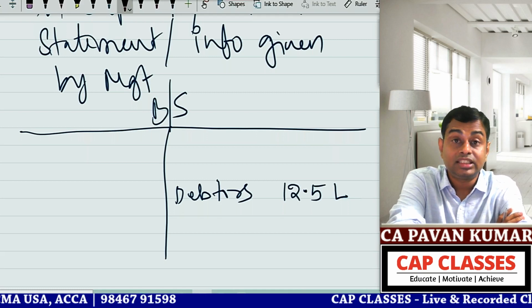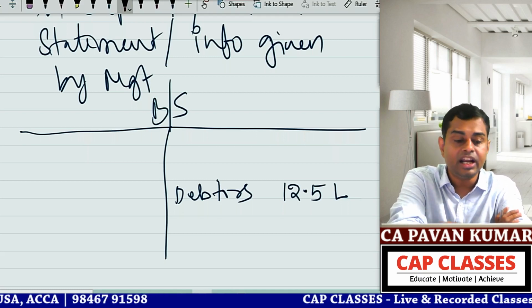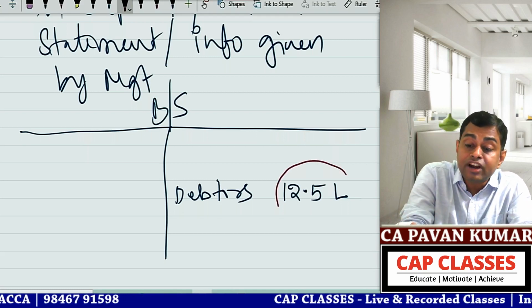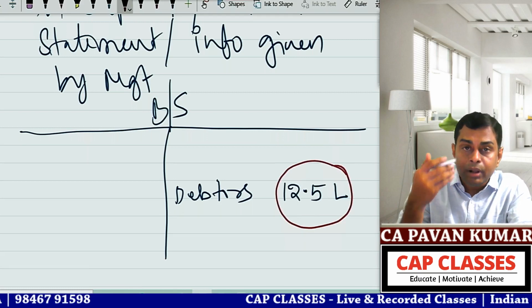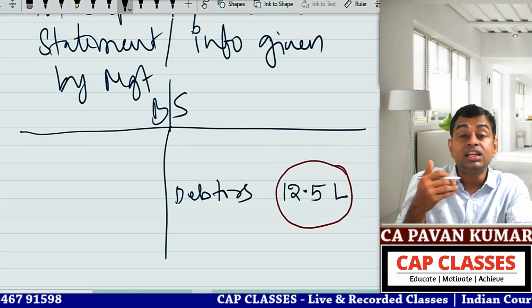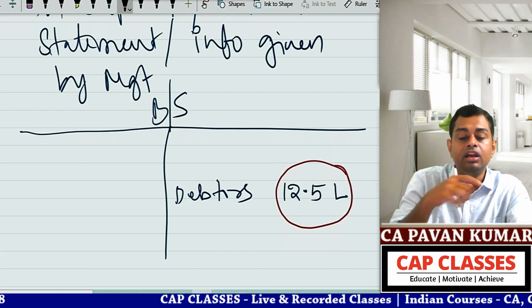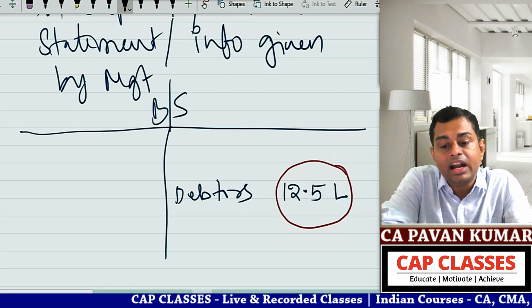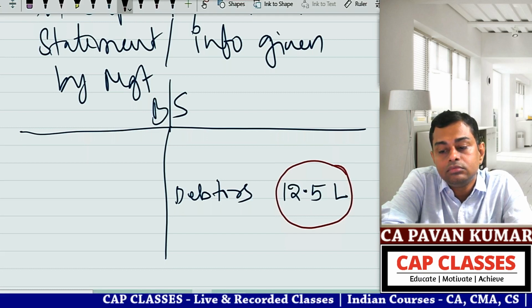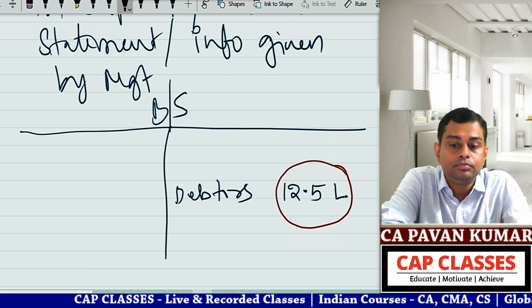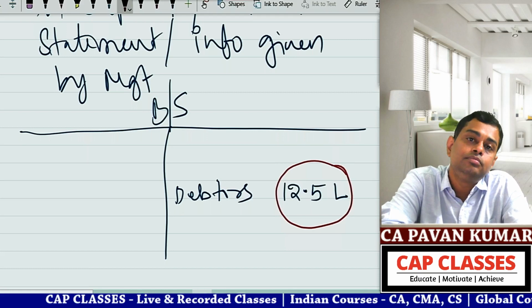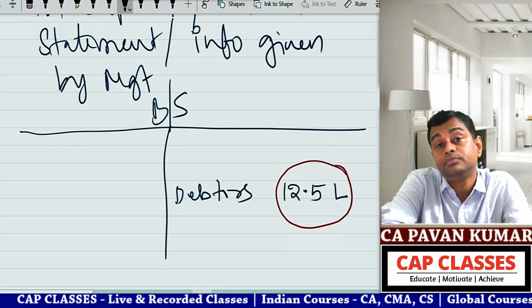Step 3, they are directly or indirectly communicating that 12.5 lakhs is recoverable and they do not have any uncertainty about the recovery. Because if there is uncertainty about recovery, you have to create a provision or write off bad debt. Yes or no? Yes, yes. That's all. So these are the assertions.